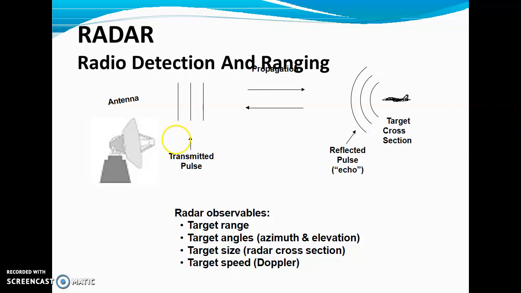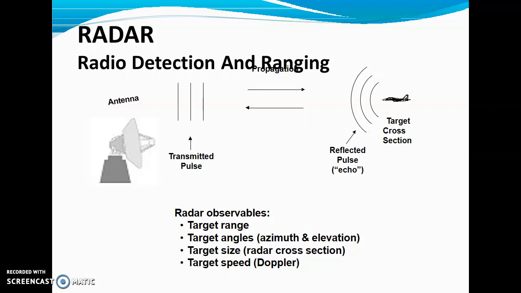So what are the various observations made when we perceive such a radar system? First is the target range, and the target angles. The target angles are azimuth and elevation. The target size, radar cross section. And target speed, that's Doppler. We'll discuss all of these parameters one by one in this presentation. So let's have a brief review first of the target range. Target range is the basic range from the transmitting end towards the target. What is the range of this target from the transmitting side?